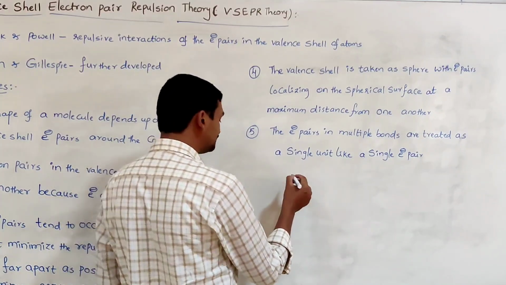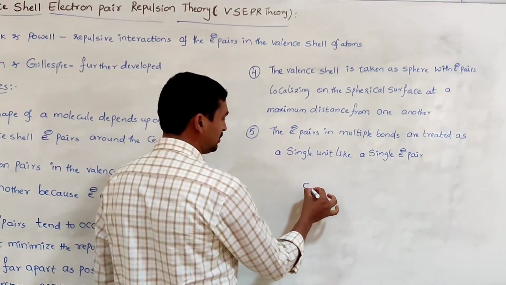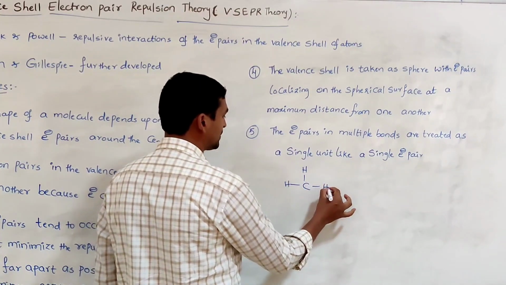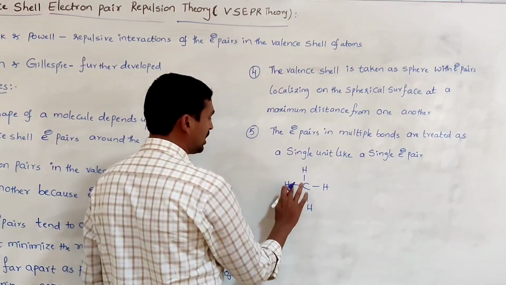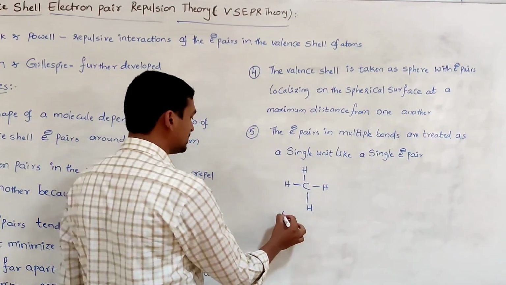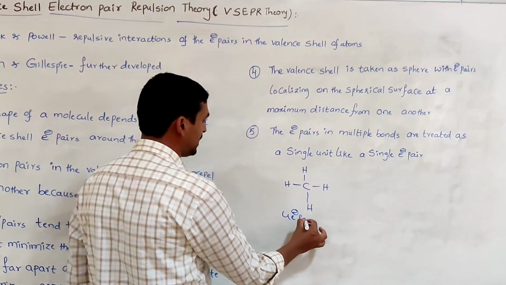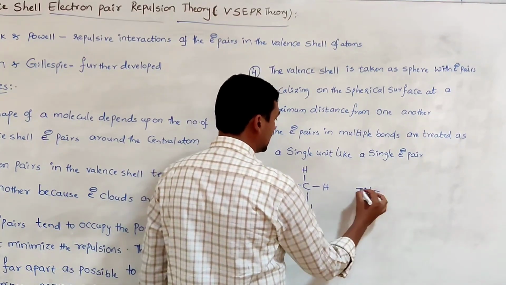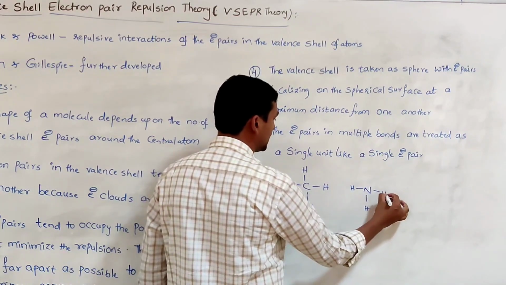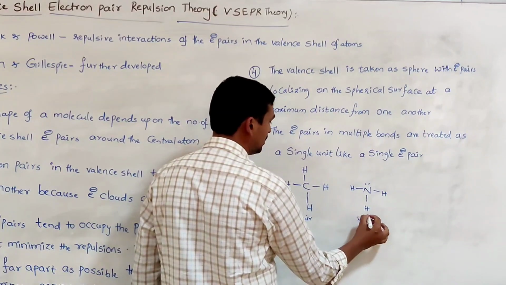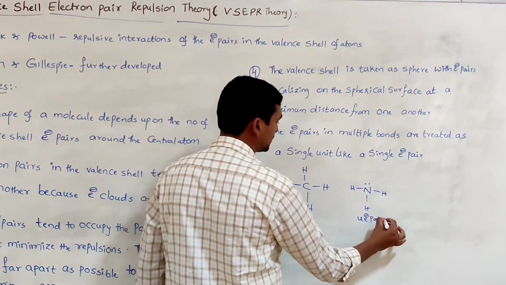For example, in the methane molecule, how many electron pairs are present around the central atom? The 4 bonds are there, so 4 electron pairs are present. Suppose in the ammonia molecule, how many electron pairs are present? 3 bond pairs and 1 lone pair, totally 4 electron pairs are present.